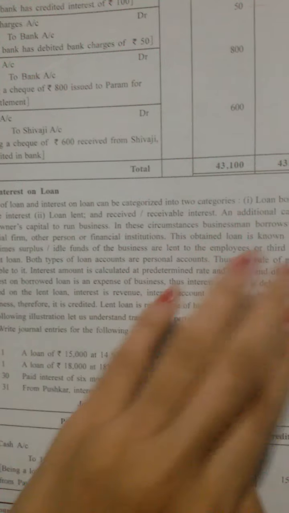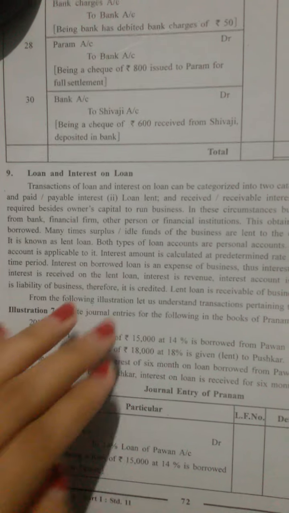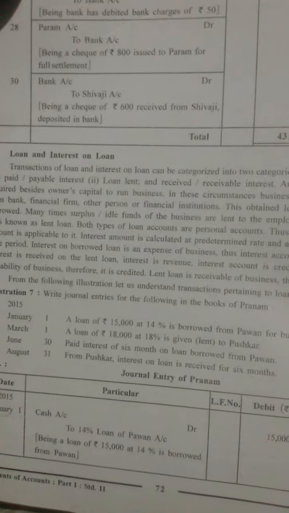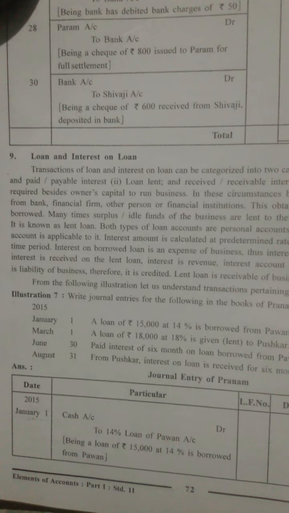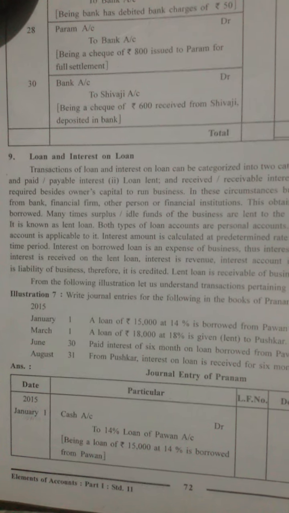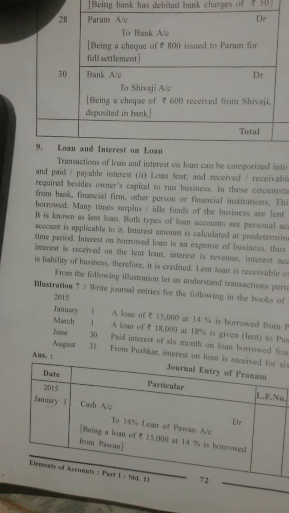In these circumstances, a businessman borrows money from the bank, financial firm, other person, or financial institutions. This obtained loan is known as loan borrowed.